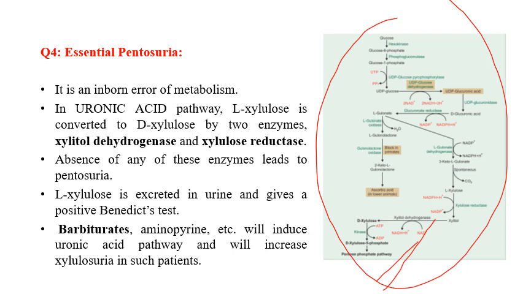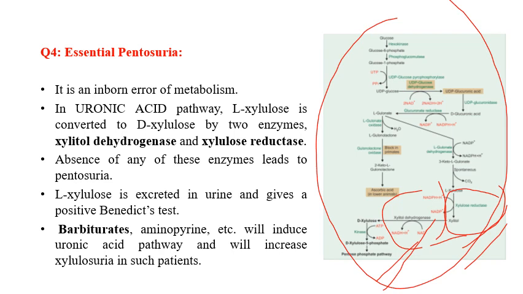The last enzymes in the uronic acid pathway are xylitol to xylulose by xylitol dehydrogenase, and xylulose to xylitol by xylulose reductase. If there is a deficiency of these enzymes, it leads to a specific disease known as essential pentosuria.